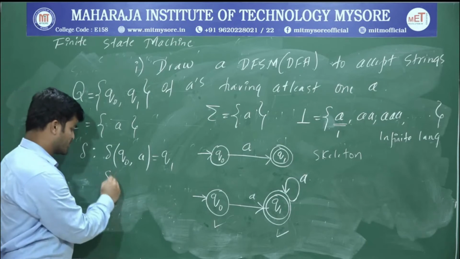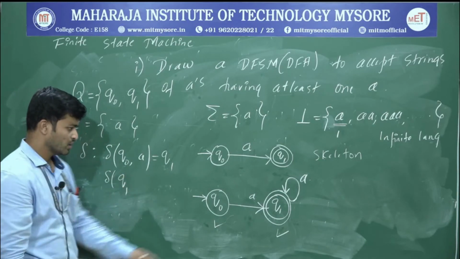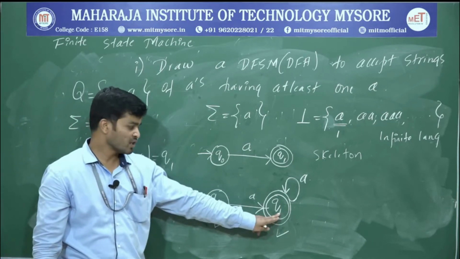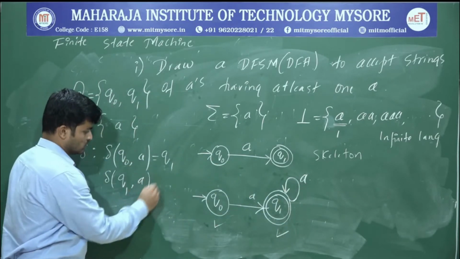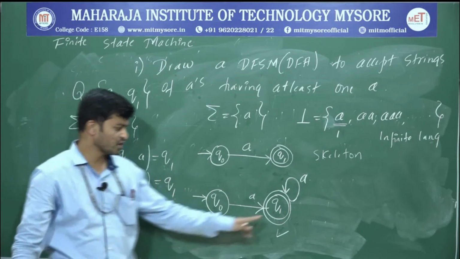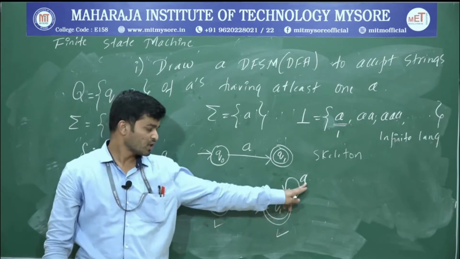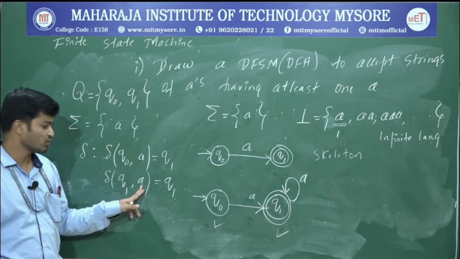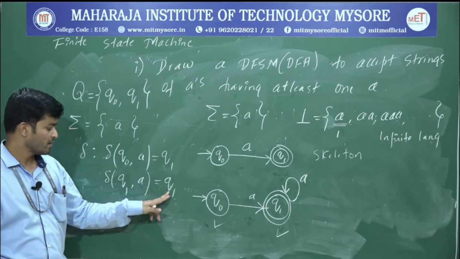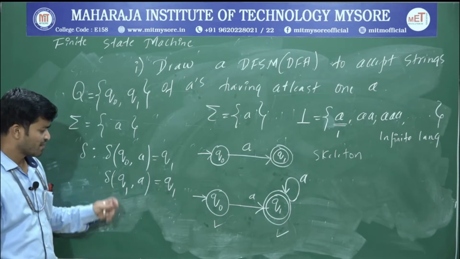And what's the next transition? If you are in Q1 and if you got A as input, you will take a transition to Q1. Again Q1. Okay. So this is the transition function.